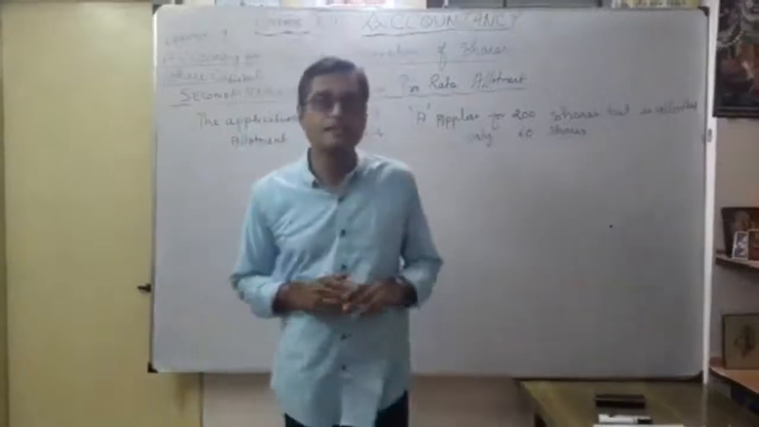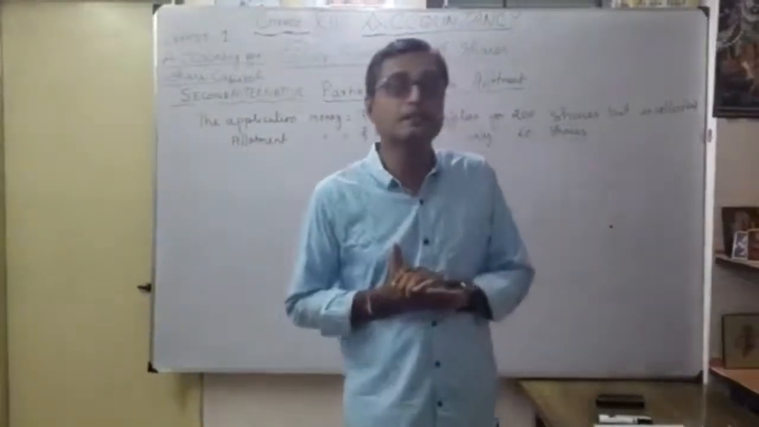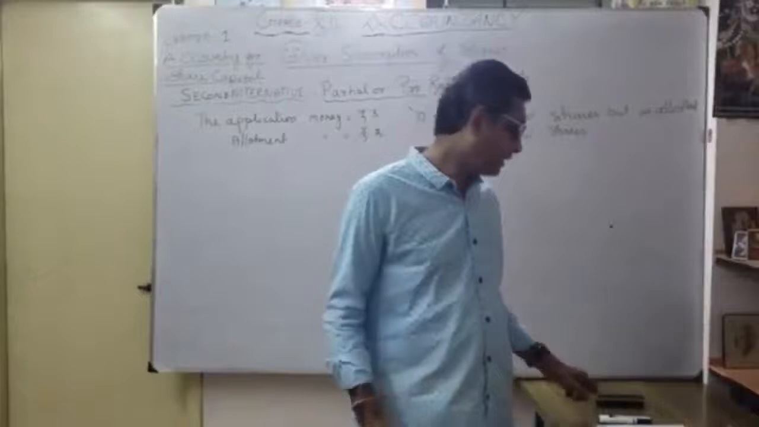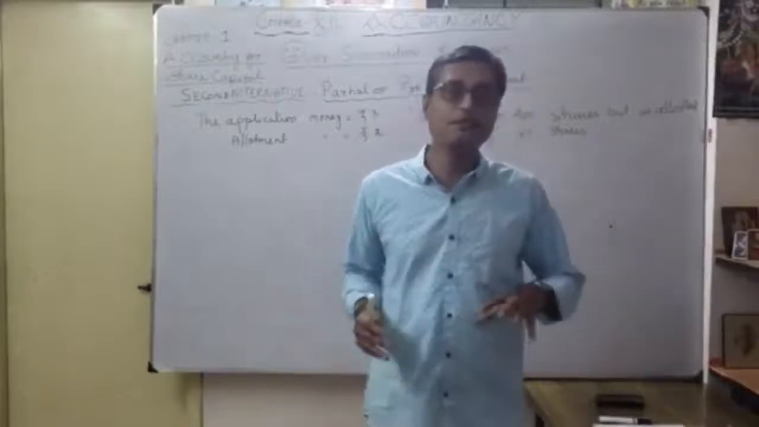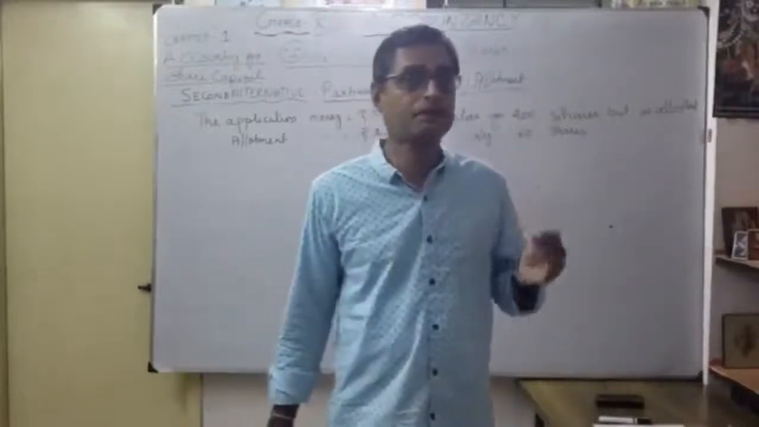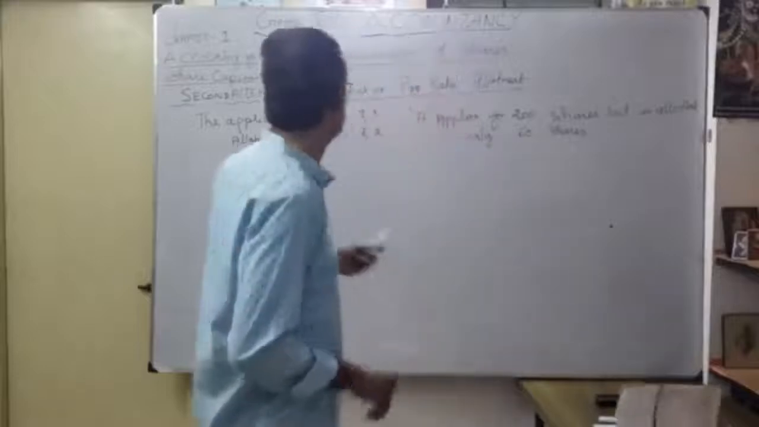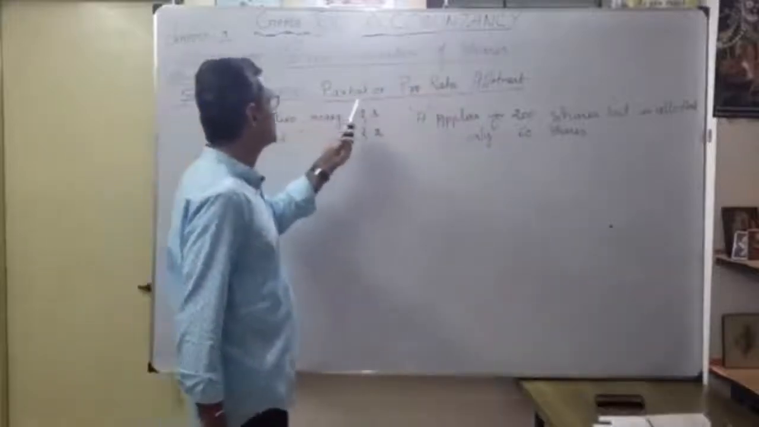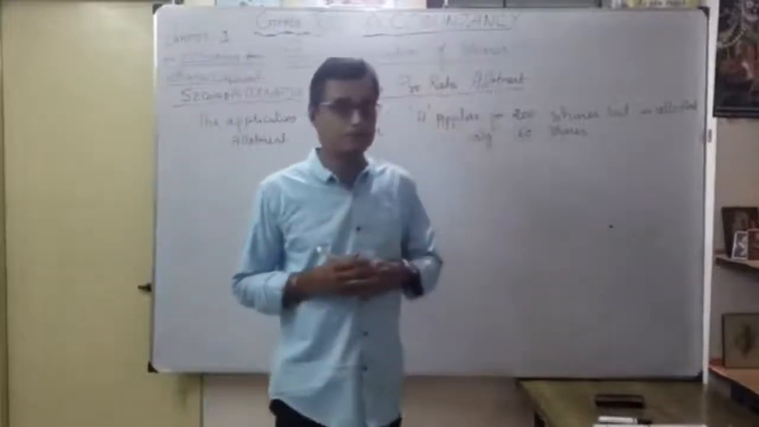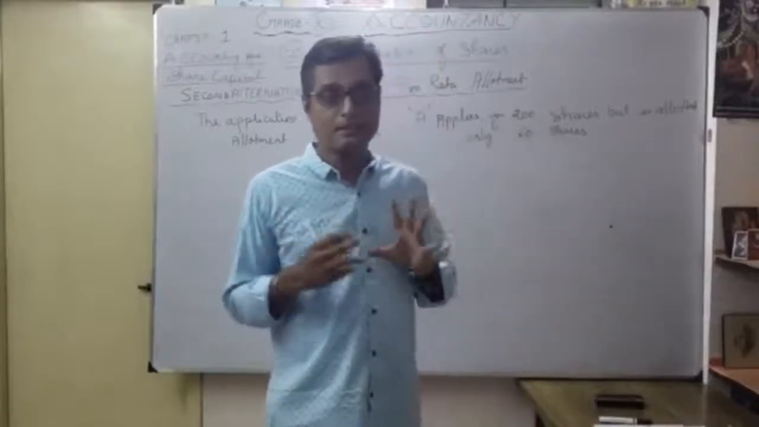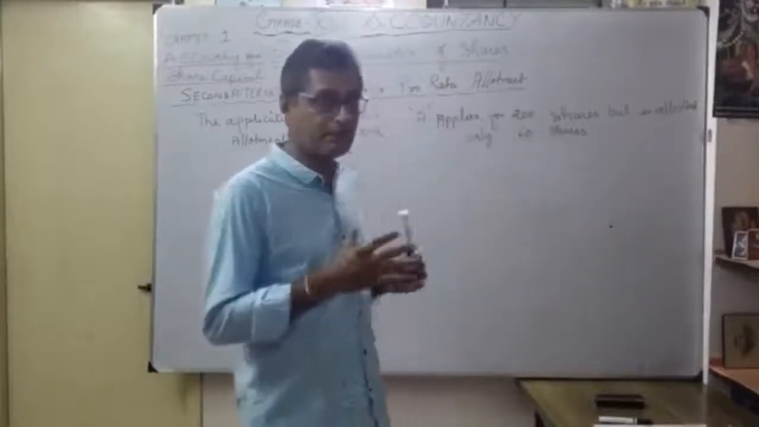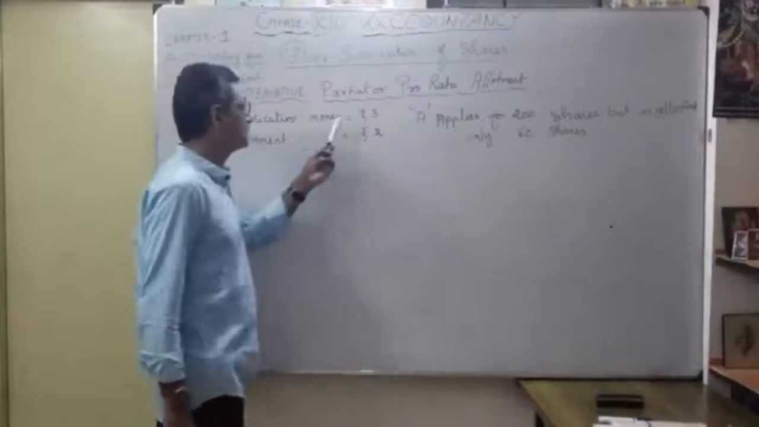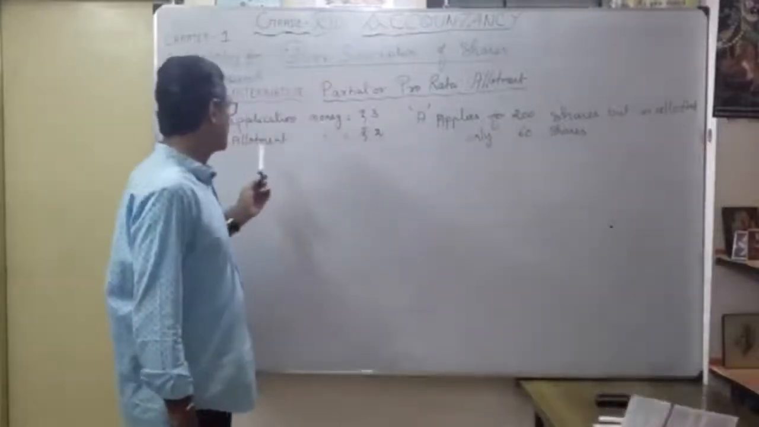So now we will see the second alternative. What is that? Partial or pro rata allotment. Correct. The first one is the rejection of applications, the first alternative. Second alternative, partial or pro rata allotment. So what is the discussion for this very important one? Okay. See here there is an example. The application money 3 rupees. Okay. The allotment 2 rupees.